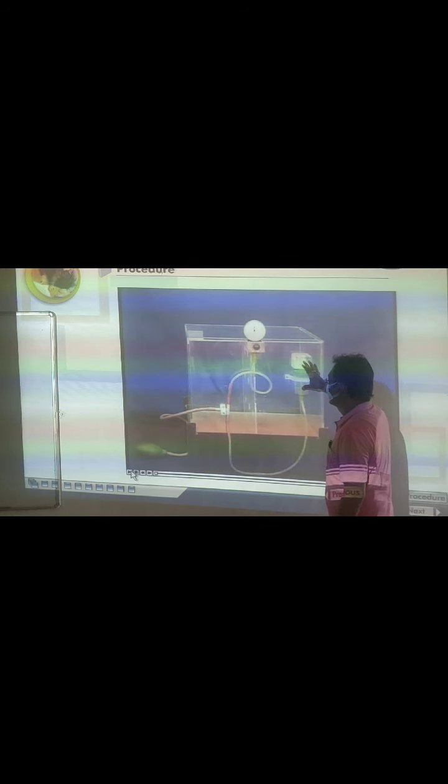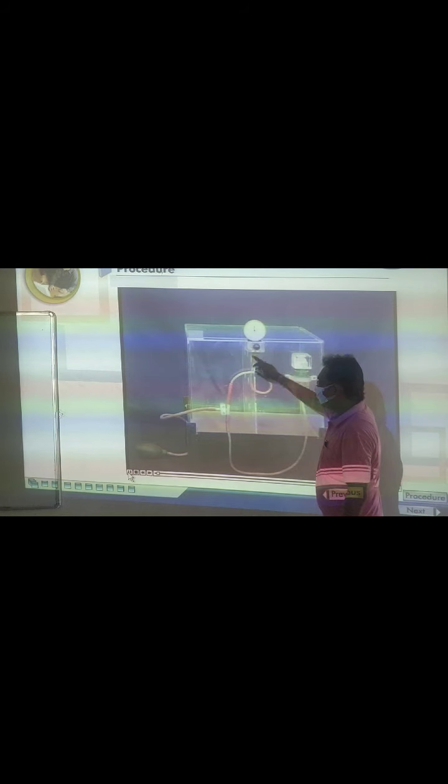See the procedure. Here you can see the difficulty in the breathing. Animals show the neck should be followed. Difficulty in the breathing. See the chamber, that is the aerosol chamber. The aerosol can transfer to the chamber through the perforated wall between the chambers.